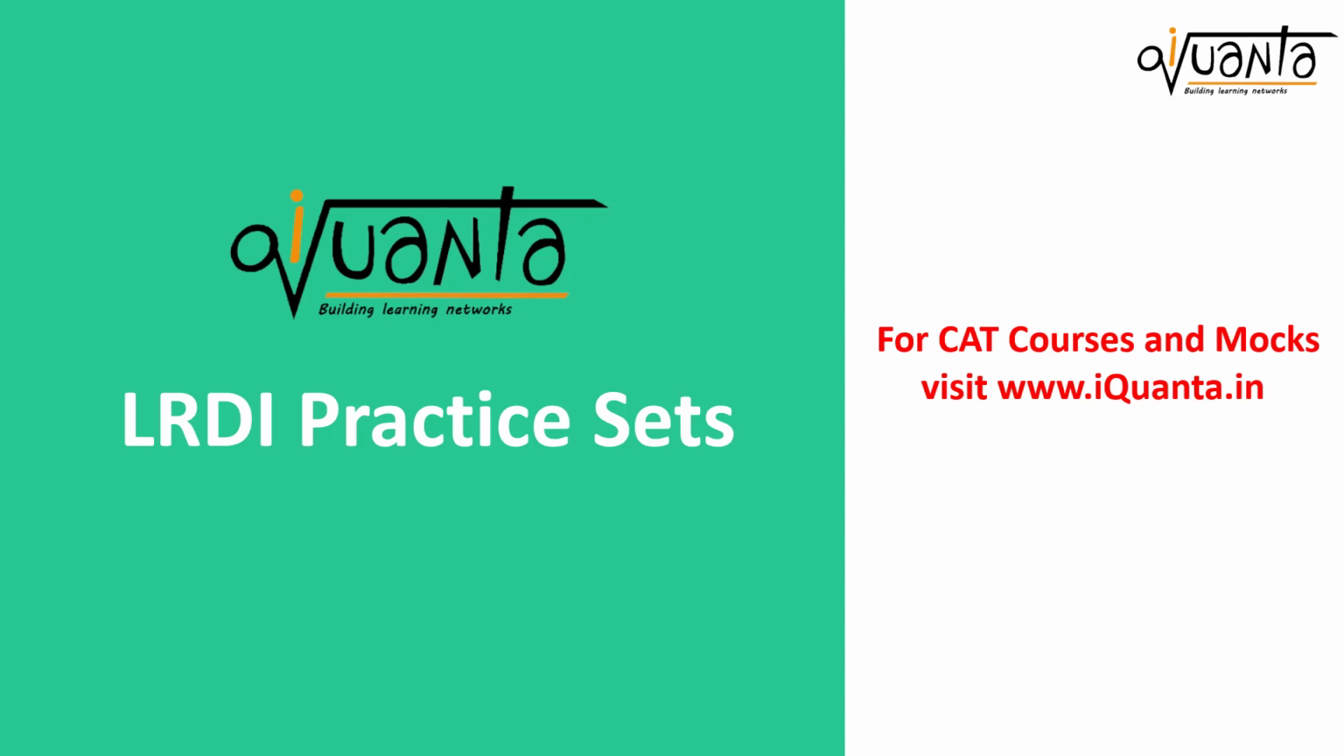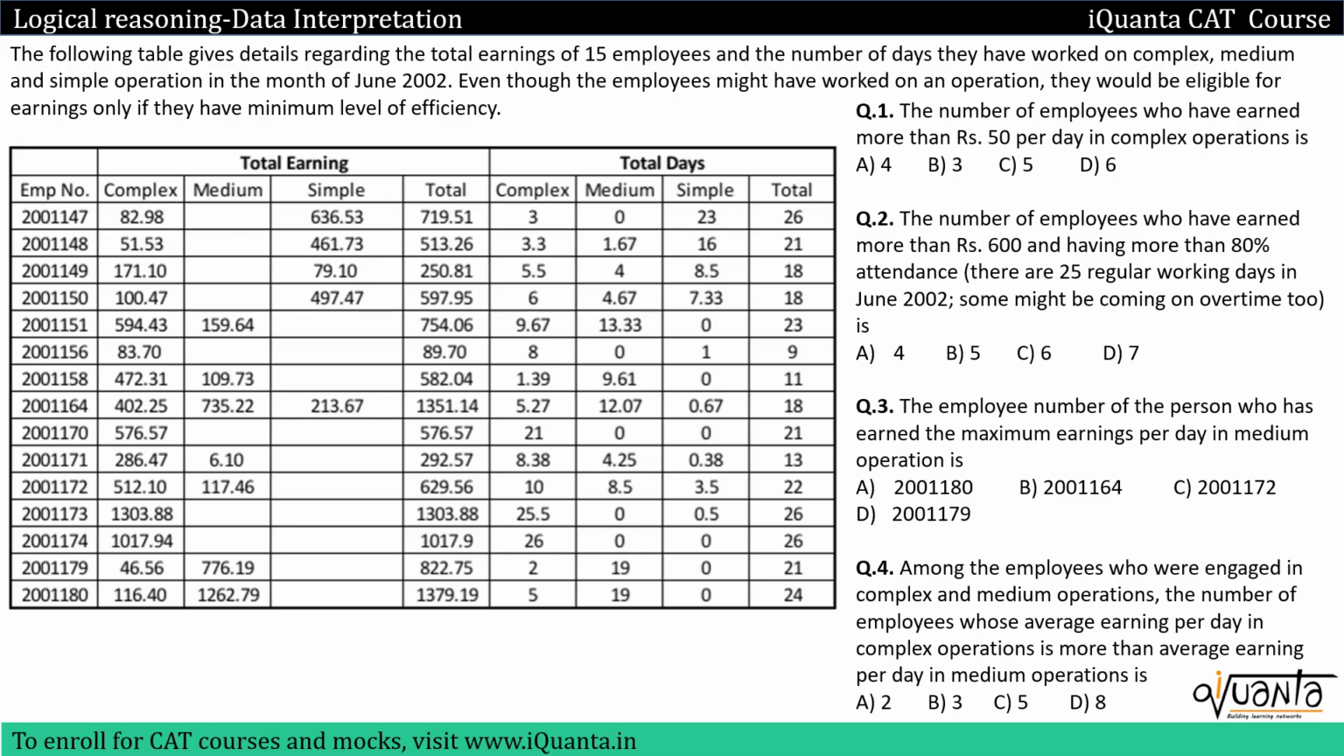Hello everyone. In this video we'll try to solve a Pascal DI set and it'll involve a lot of calculation. The following table gives details regarding the total earnings of 15 employees and the number of days they have worked on complex, medium and simple operations in the month of June 2002. Even though the employees might have worked on an operation, they would be eligible for earnings only if they have a minimum level of efficiency.